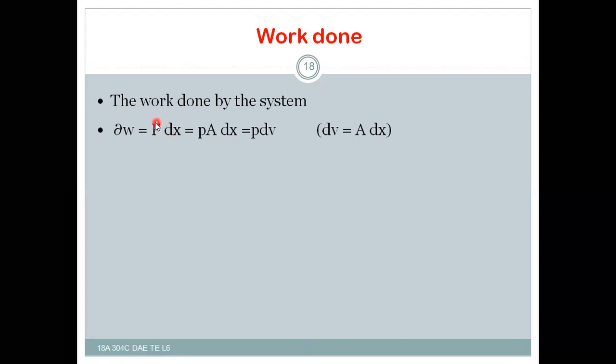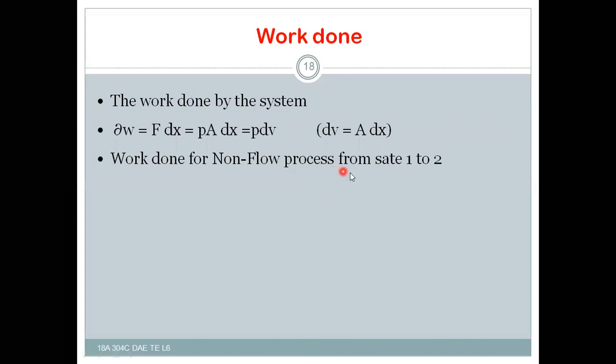Whereas we already have F equal to P into A, so P A dx, whereas A dx is nothing but the change in volume, that is dV equals A dx. So finally, the work done is equal to pressure into change in volume.